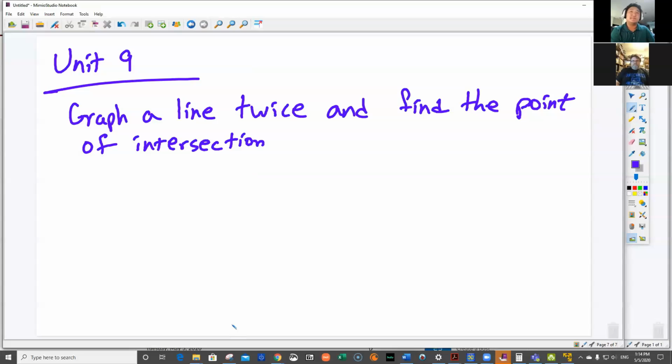And that's the whole unit, really. So we have a few types of solutions. We have what I showed you earlier at the beginning.